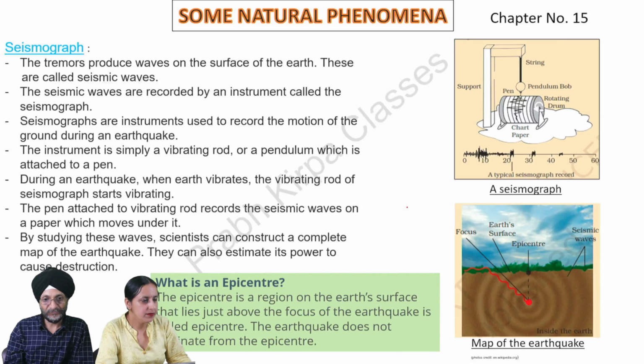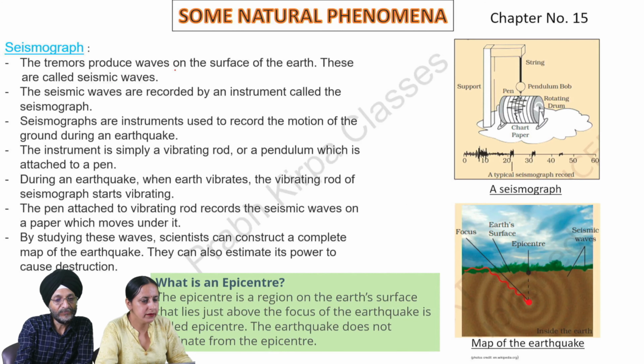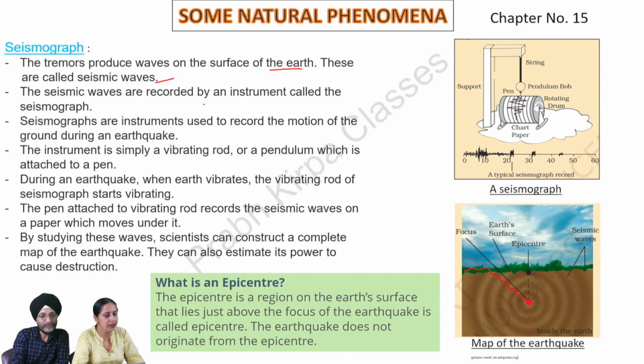Next. Seismograph. The tremors produce waves on the surface of the earth. These are called seismic waves. The seismic waves are recorded by an instrument called the seismograph. Seismographs are instruments used to record the motion of the ground during an earthquake. The instrument is simply a vibrating rod or a pendulum which is attached to a pen.